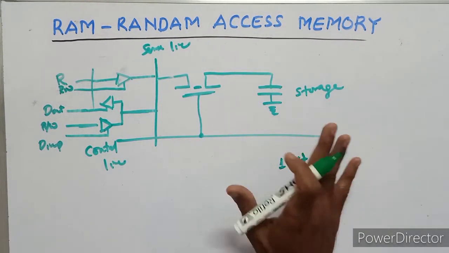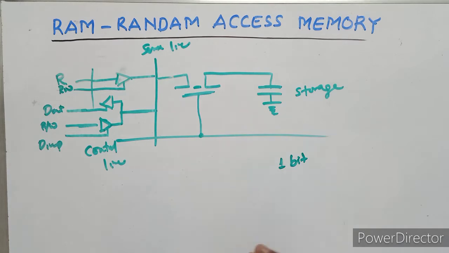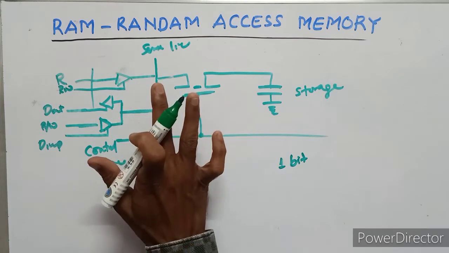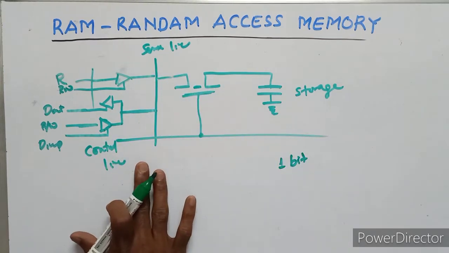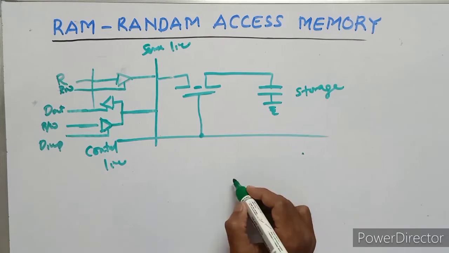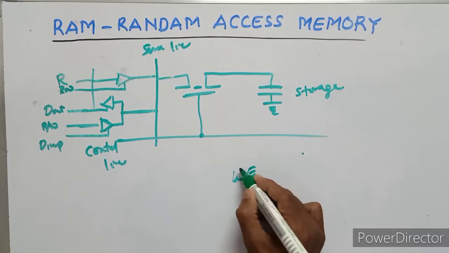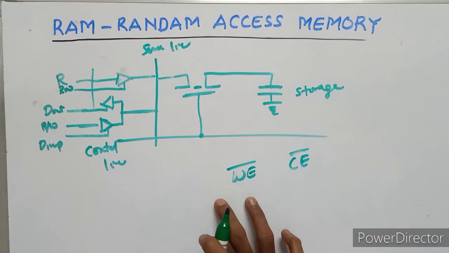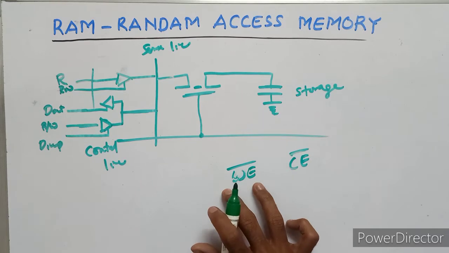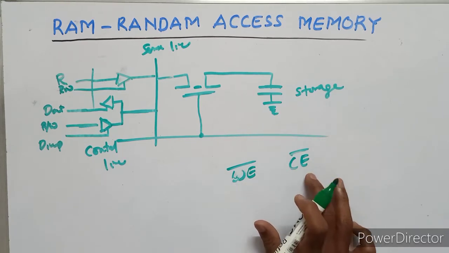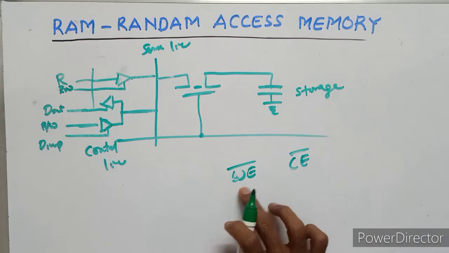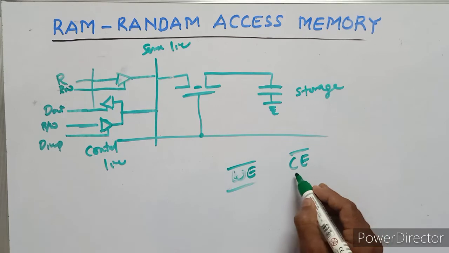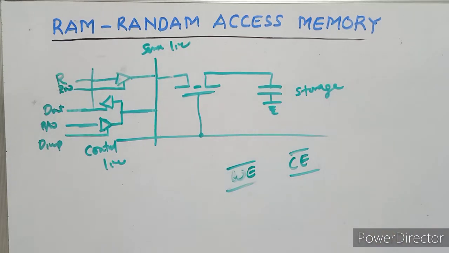Thousands of memory cells. In dynamic RAM, the address bits select the memory location. Control signals are of two types: WE and CE. WE means write enable signal. CE means chip enable signal.